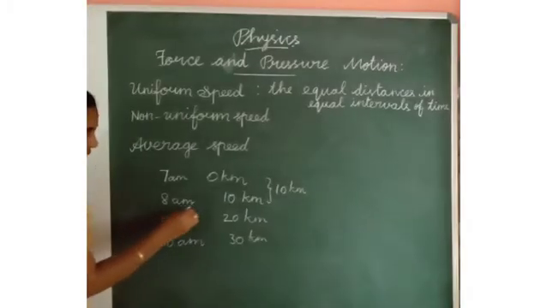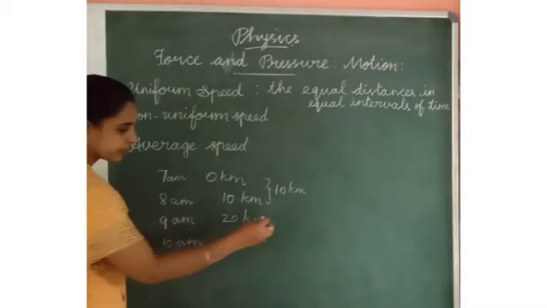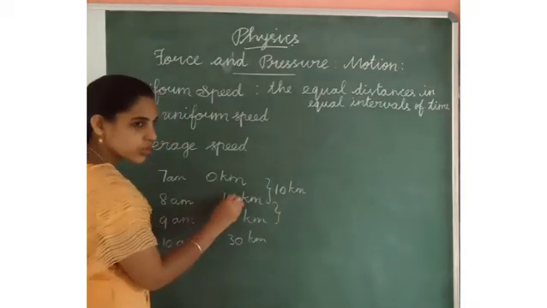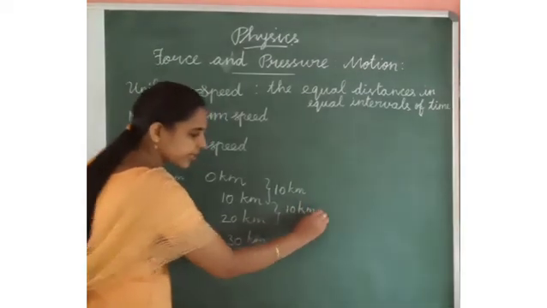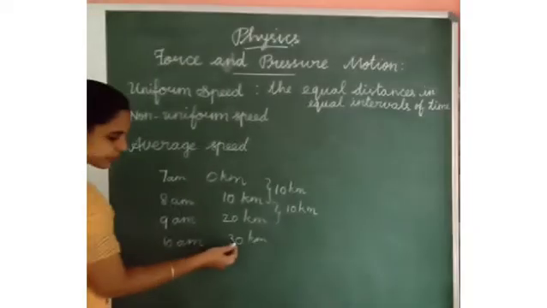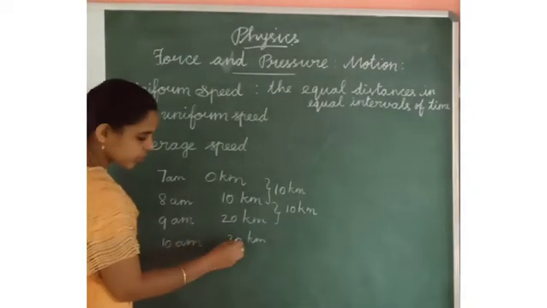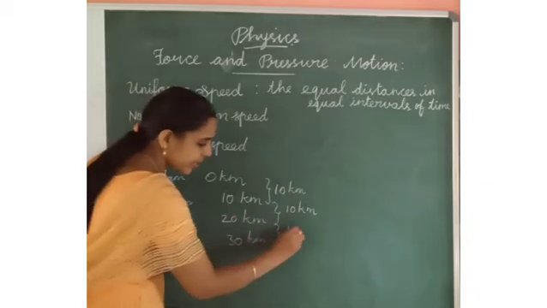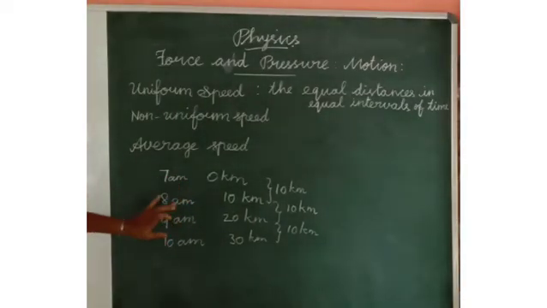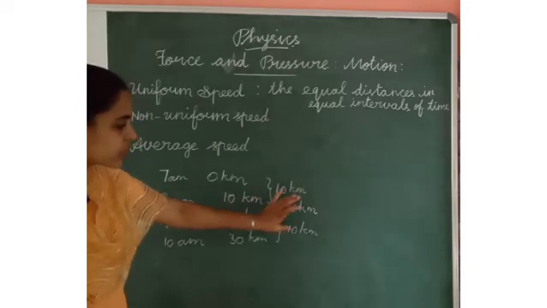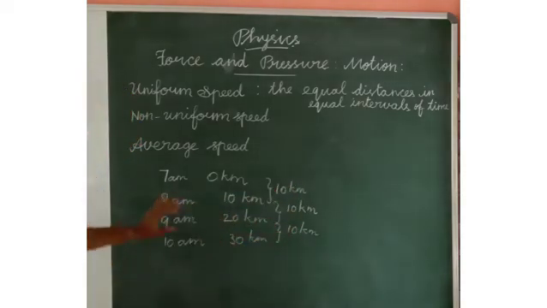From 8 to 9, this is 1 hour. From 10 to 20, that means 20 minus 10, distance 10 kilometer. From 9 to 10, it goes from 20 to 30, so 30 minus 20, 10 kilometer. Have you understood? This is equal distance in equal intervals of time. The vehicle moves equal distances in equal intervals of time. That is the uniform speed.